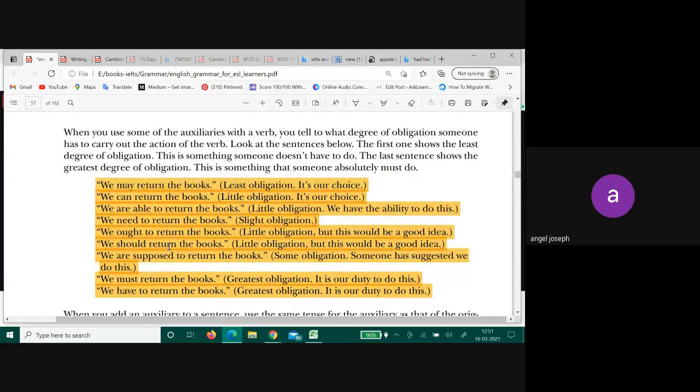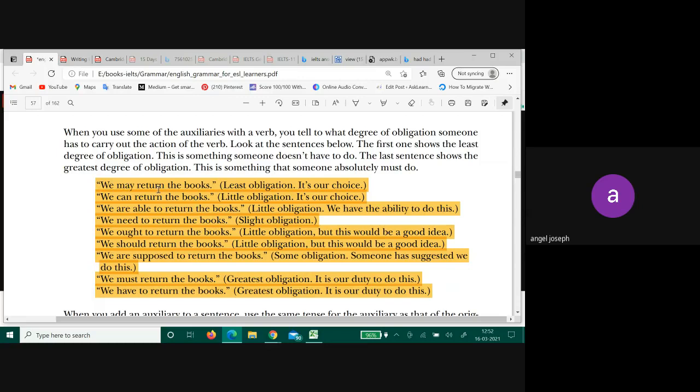When you're using these auxiliary verbs, there is a degree of obligation, something like pressurizing someone to do something. There is a very polite way of asking somebody to do something, and there is a forceful way. I can politely ask you and I can force you. So all these auxiliary verbs show different degrees of politeness. So let's just look at it.